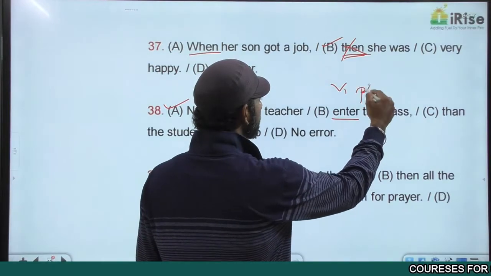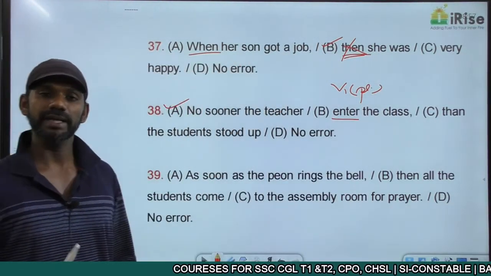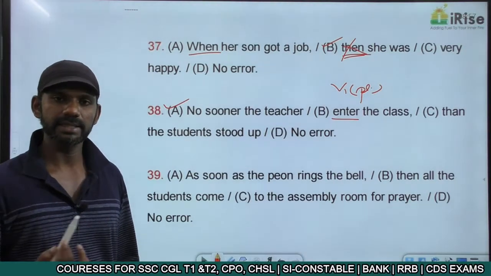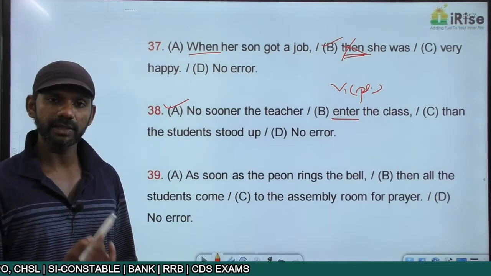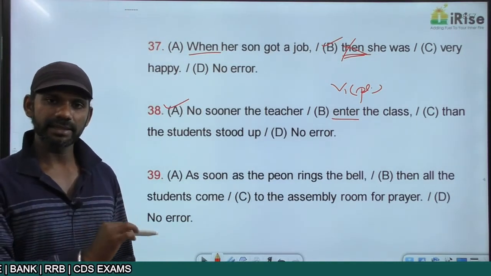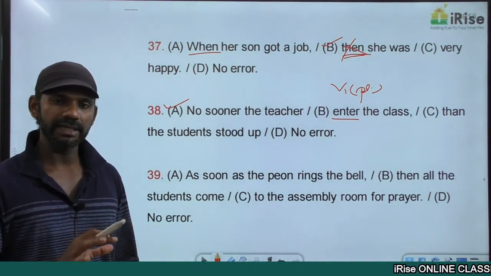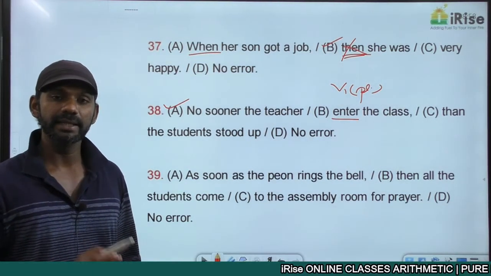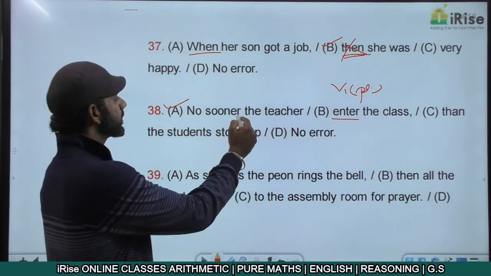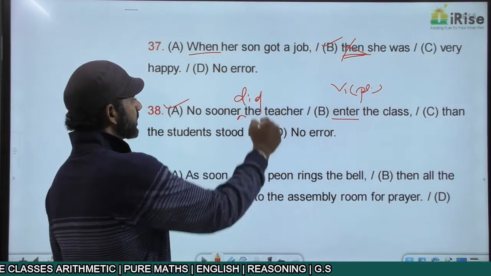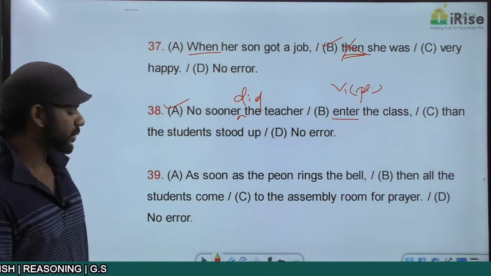Enter is V1 plural. Enter is V1, entered is V2, entered is V3 as well. Enter, entered, entered. So enter is V1 plural because no S, no ES, no IS. So in this sentence, the verb is in the V1 plural form. So it is very clear that it cannot be "no sooner had," it must be "no sooner did." So the correct sentence must be, no sooner did the teacher enter the classroom than the students stood up.